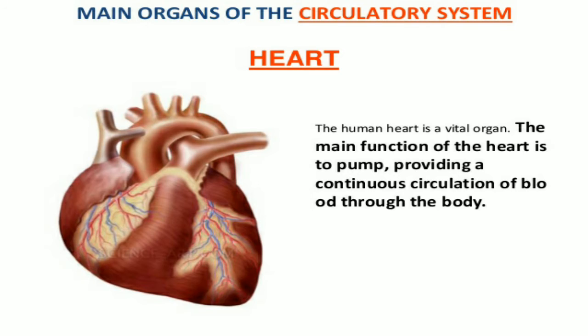The main function of the heart is to pump, providing a continuous circulation of blood through the body.